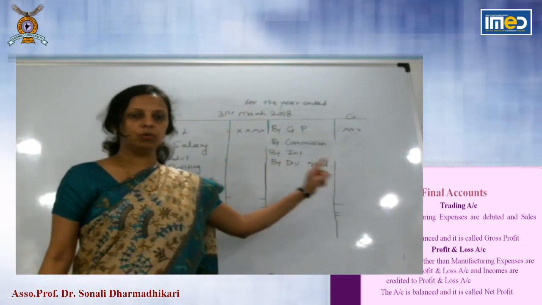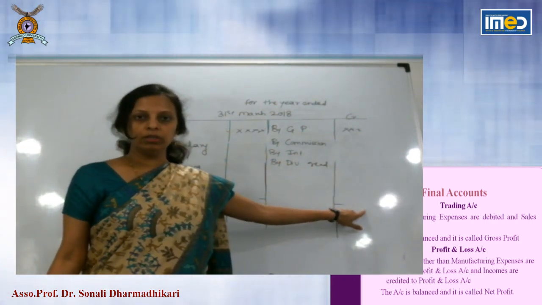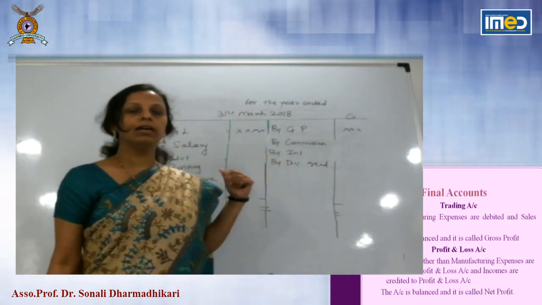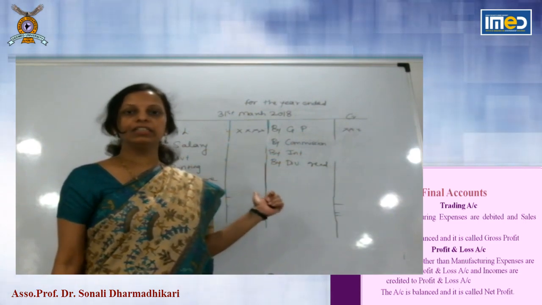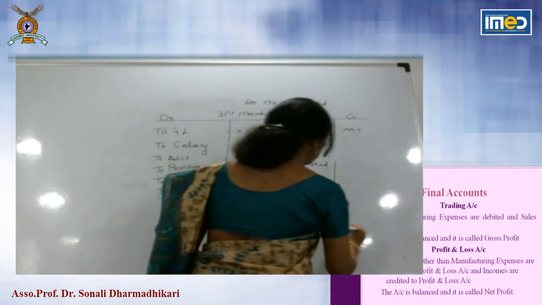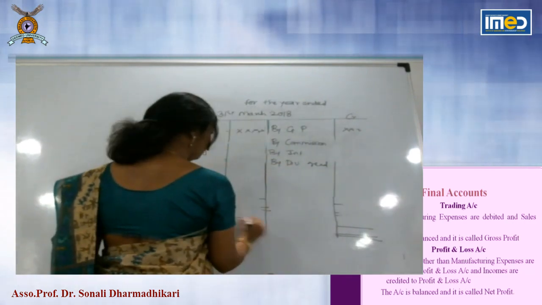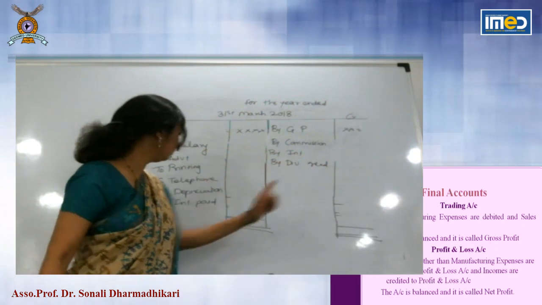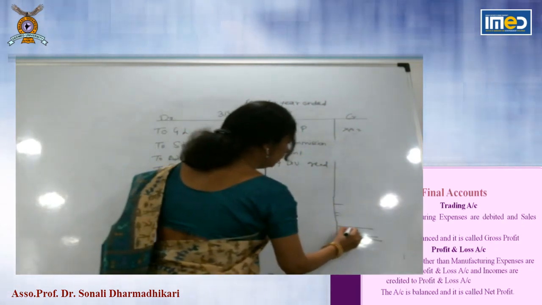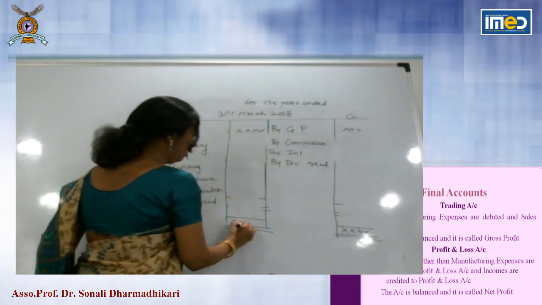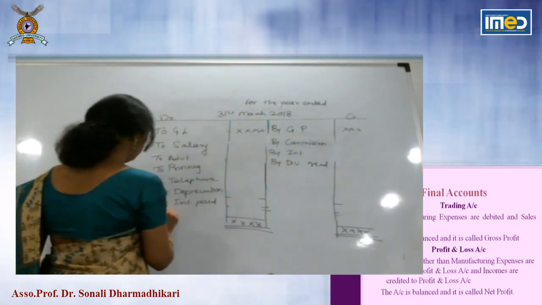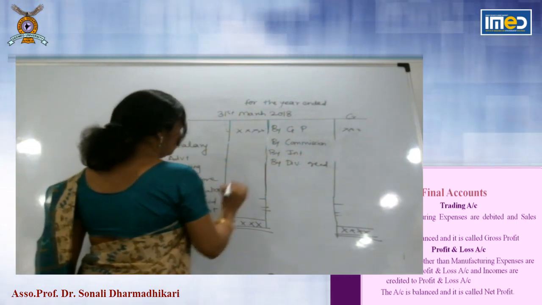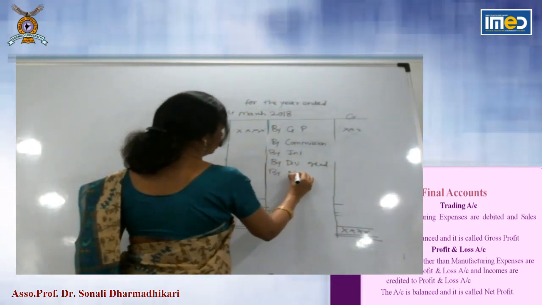The side which is more, if credit side is more, then there is profit, means income is more than expense. If debit side is more, then it is loss. So you will take the total of credit side, repeat it on debit side, and the difference is your profit or loss, to net profit or by net loss.